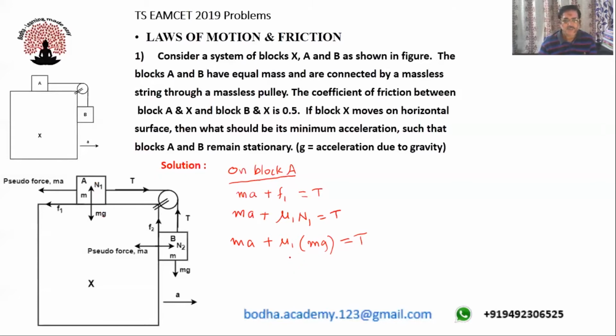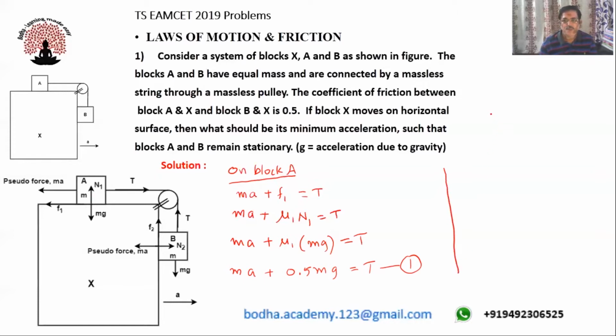Okay. So in the problem, this mu1 value is given as 0.5. So I can write MA plus 0.5 mg is equal to T. Let me call this as equation 1. So these are the forces that are acting on this first block, top block A. Okay. Now we'll find out what are the forces that are acting on block B.